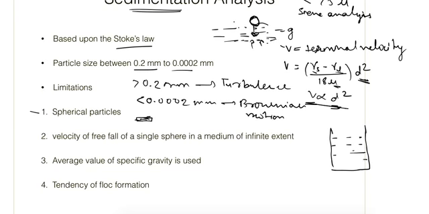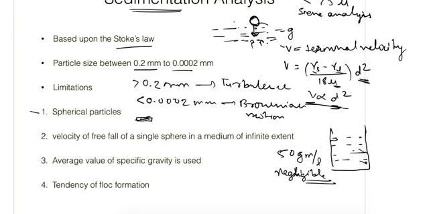So there may be interference due to the walls. Another thing is that it is not a single sphere either. There will be a number of particles. It cannot be a single particle at any time. So there may be interference due to the presence of other particles also. But it is found by experiments that if the concentration of particles is below 50 gram per liter, then the interference is negligible. So we can use the Stokes law.